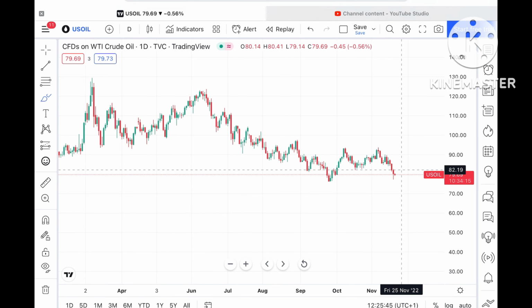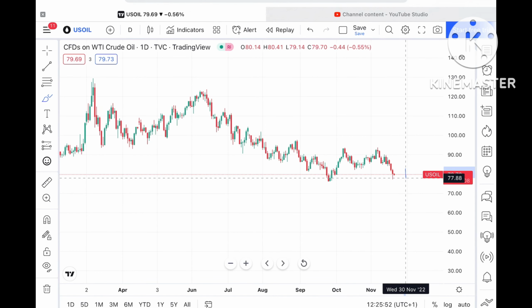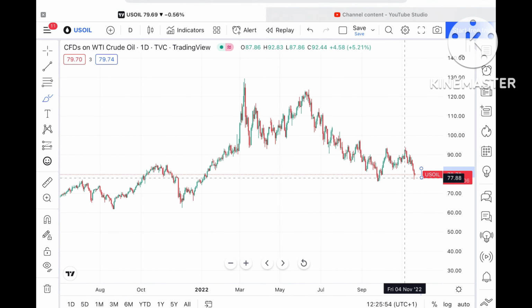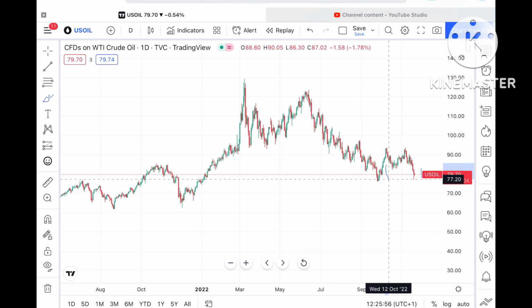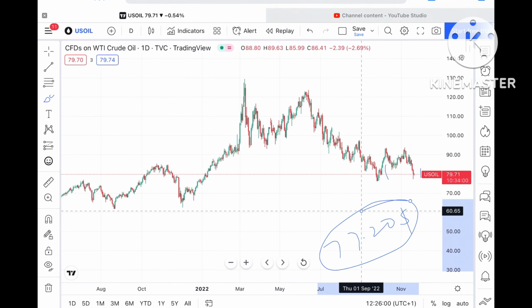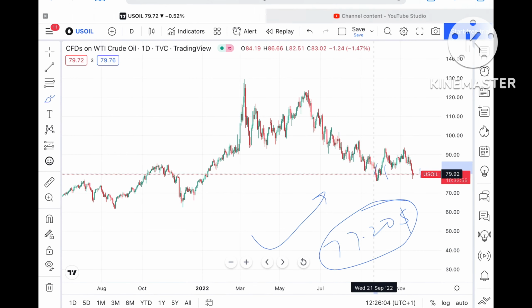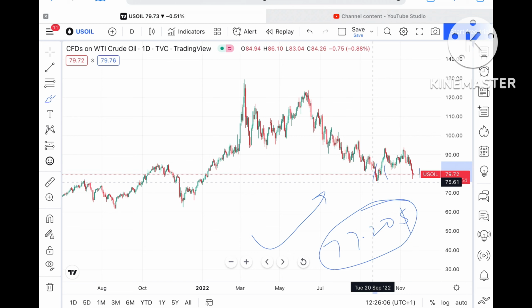Now suppose the price doesn't sustain this level, then it can come towards a level of 78.79 and to a level of $77.88. Once the price moves below that level, it can touch a level of $77.20. This $77.20 is a strong support, and from there a bounce back can come towards the upside.